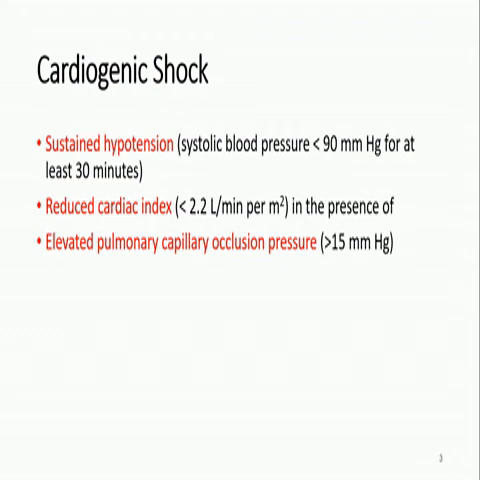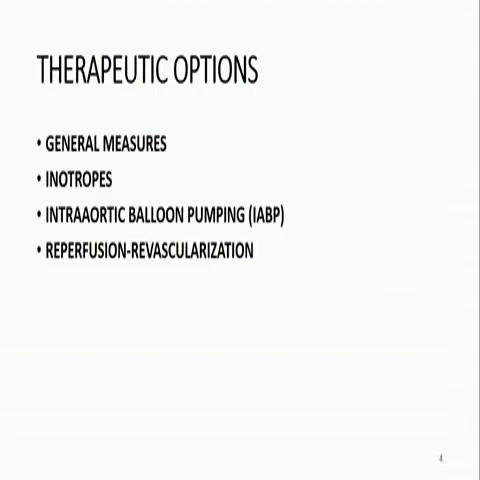It is defined as sustained hypotension, that is systolic blood pressure of less than 90 mmHg for at least 30 minutes. You can have reduced cardiac index, that is less than 2.2 liters per minute per meter square, in the presence of elevated pulmonary capillary occlusion pressure of more than 15 mmHg. Pulmonary capillary occlusion pressure is also called pulmonary wedge pressure, that is the pressure on the left atrial side.